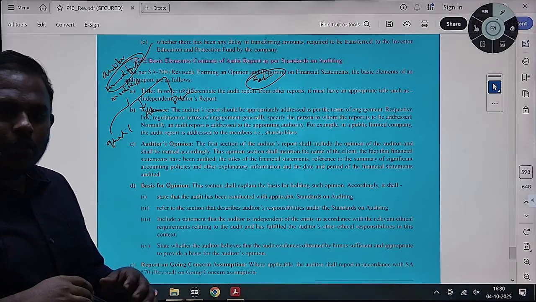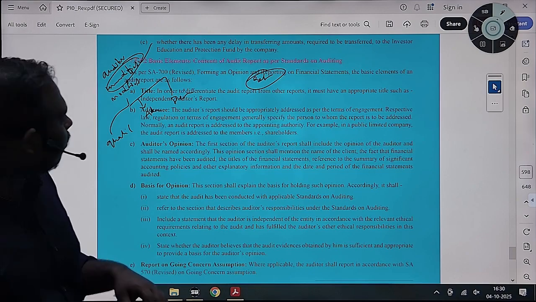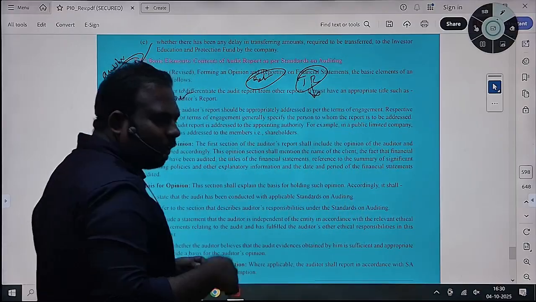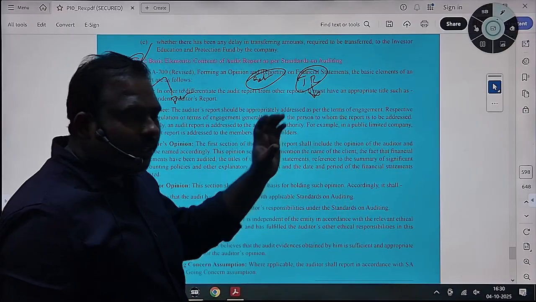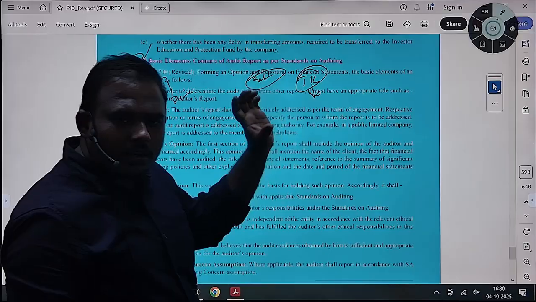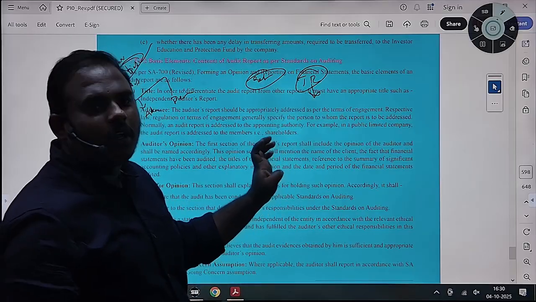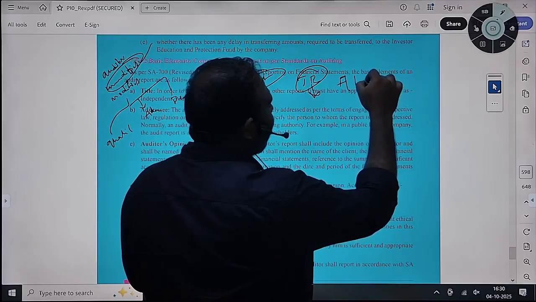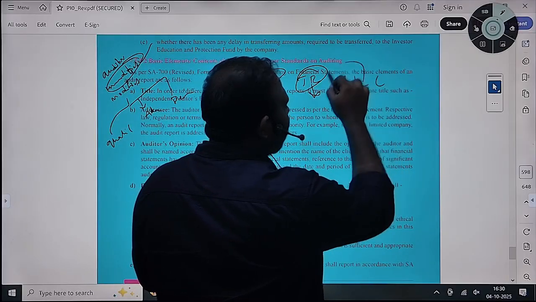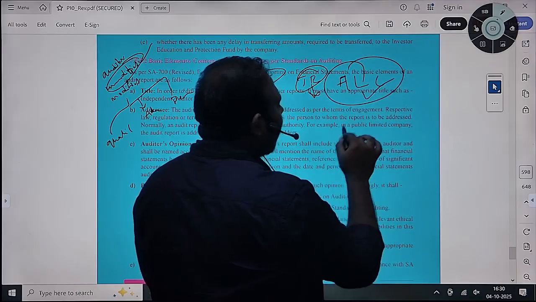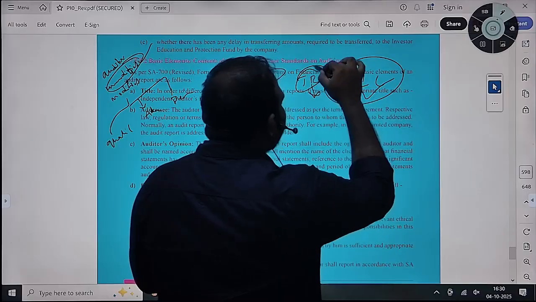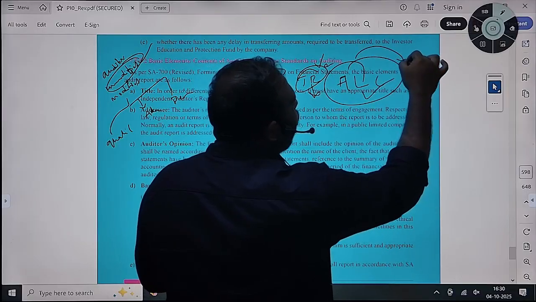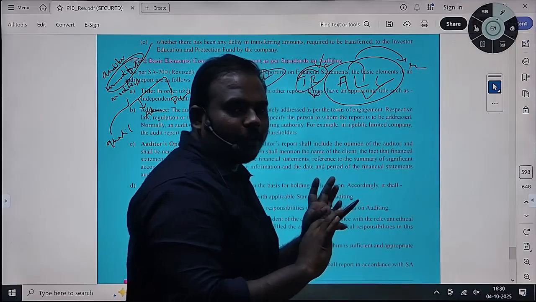When you modify your opinion, it means suppose you are auditing trade receivables and you have identified some misstatements. In this particular area only, you have identified misstatements. Rest of the financial elements, all assets, liabilities, loans, everything is fine for you. Then you will say, except for this particular area, the rest of the financial statements reflect a true and fair view.